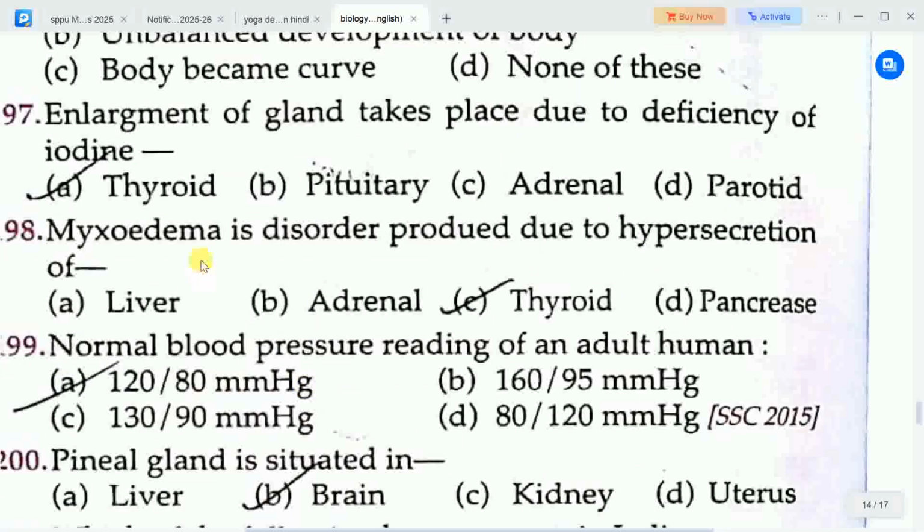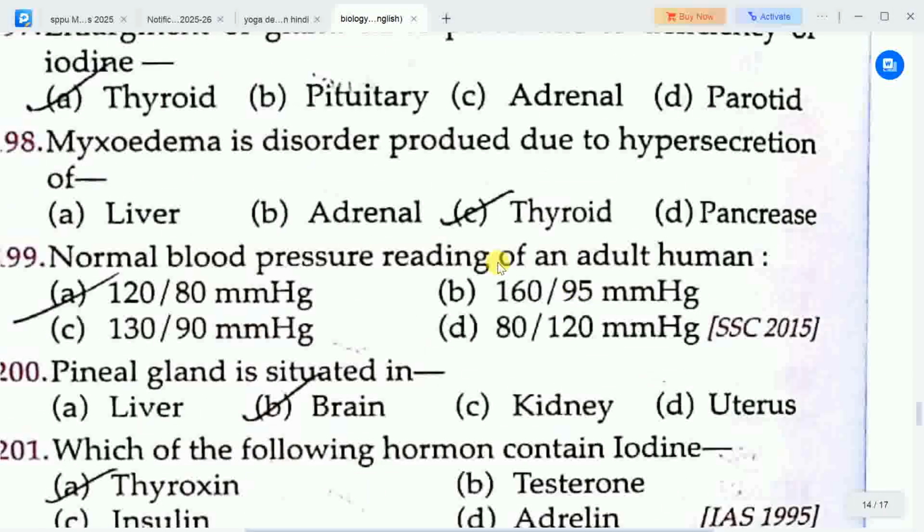Next question is, myxedema is a disorder produced due to hypersecretion of? Options are A. liver, B. adrenal, C. thyroid, D. pancreas. Correct answer is option C, thyroid. So myxedema is a disorder produced due to hypersecretion of thyroid.